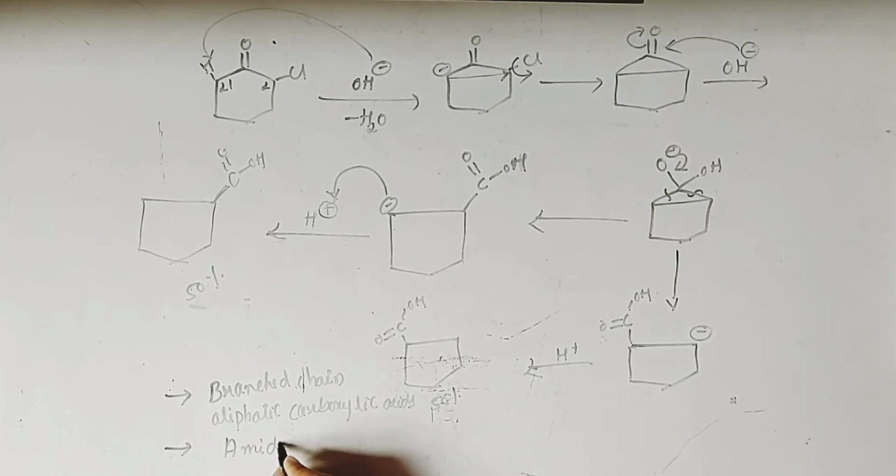So these are the applications of Favorskii rearrangement. The first one, it is used for the preparation of branched chain aliphatic carboxylic acids, and the second one, the formation of amides.